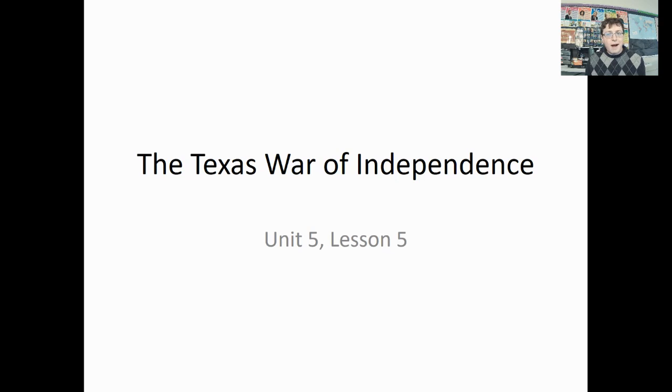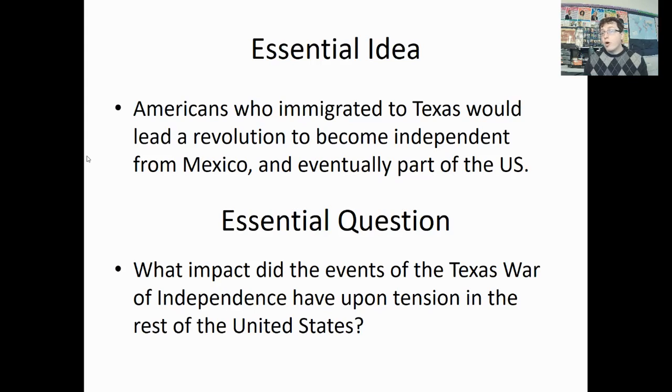Today, we're going to be talking about the Texas War of Independence, a small conflict that's going to have a major impact on the United States, particularly focusing on the idea of the expansion of slavery. For our central idea, we're going to be seeing how Americans who immigrated to Texas would eventually lead a revolution to seek independence from Mexico, and how they'd eventually hope to join the United States. For our central question, you're going to be determining the impact of the events of the Texas War of Independence on tension within the United States, particularly on the issue of slavery.